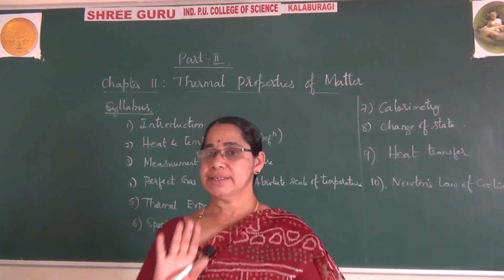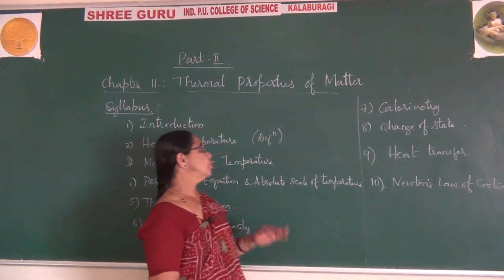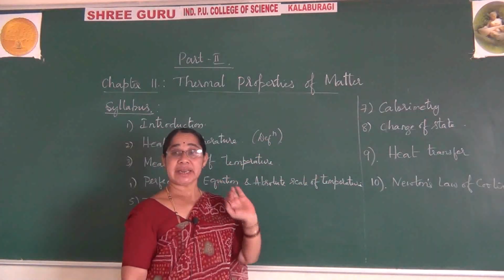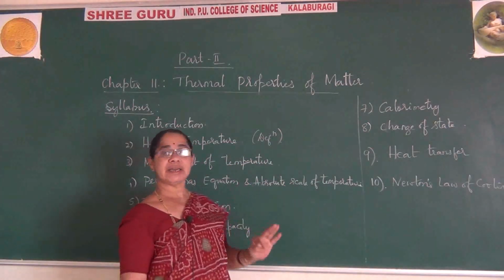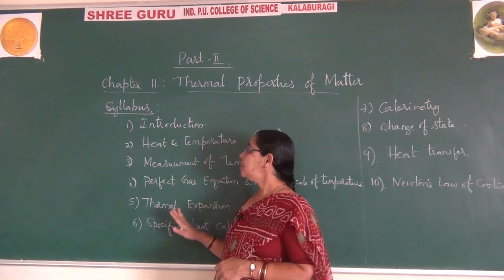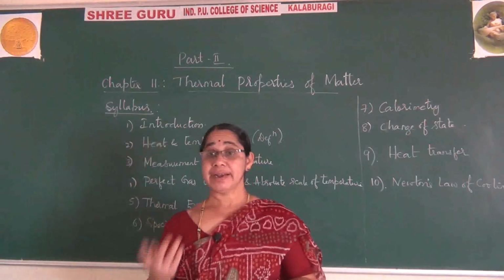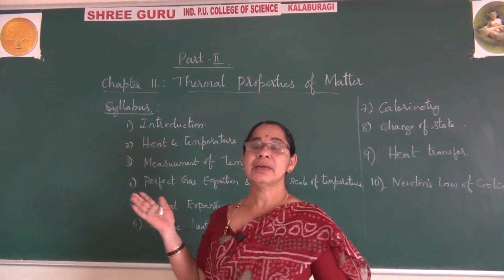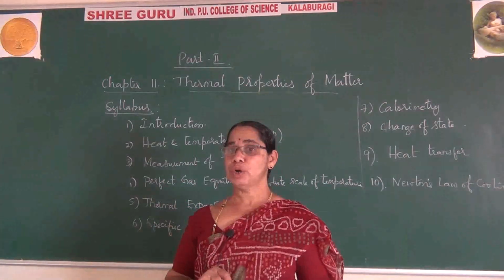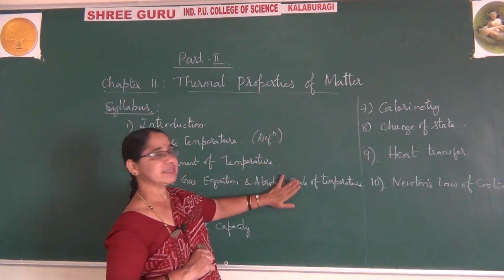So all these are very interesting concepts you come across in this chapter. Please observe, I have given a brief idea about this. Detailed studies we learn step by step, one by one, as we come across the different concepts. Hope you understand what varieties of things we learn in this chapter. These are the things to be learned. I have given only a brief outlook, the outline of this chapter.